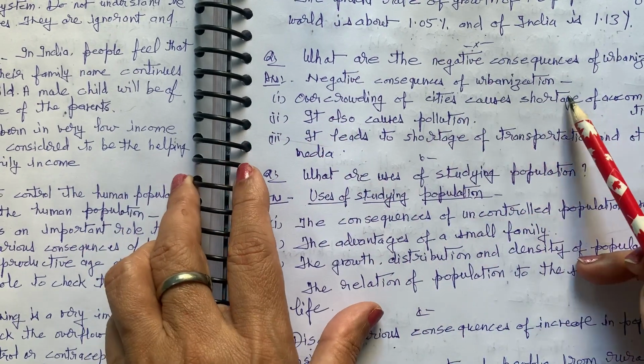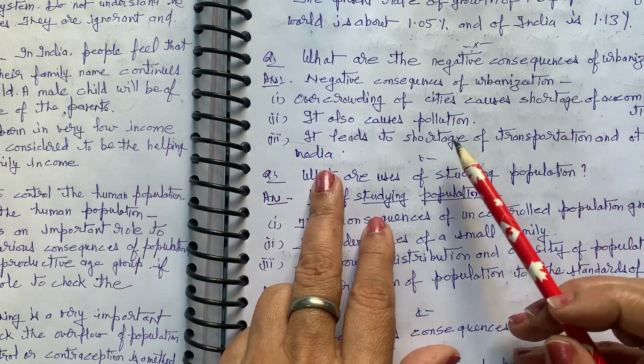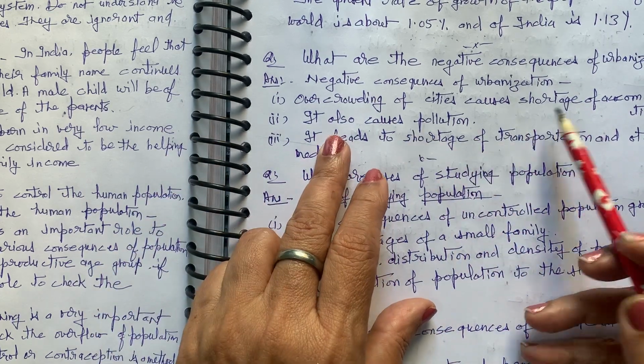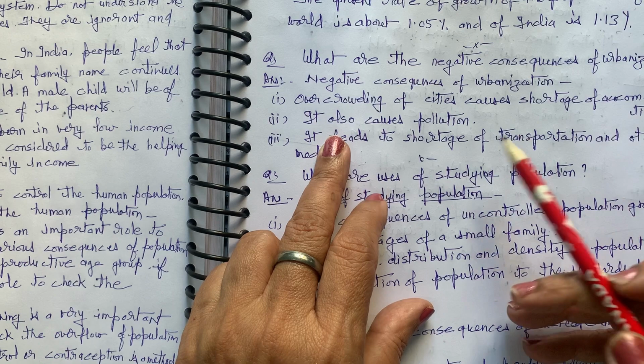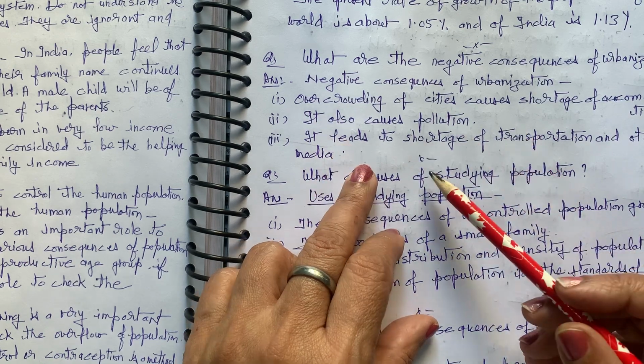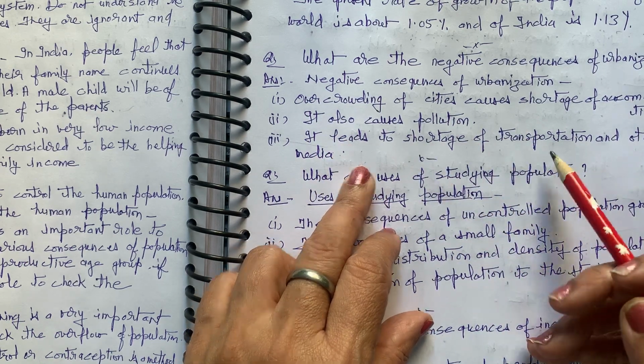What are the negative consequences of urbanization? The negative consequences of urbanization: overcrowding of cities causes shortage of accommodation, it also causes pollution, and it leads to shortage of transportation and other media.